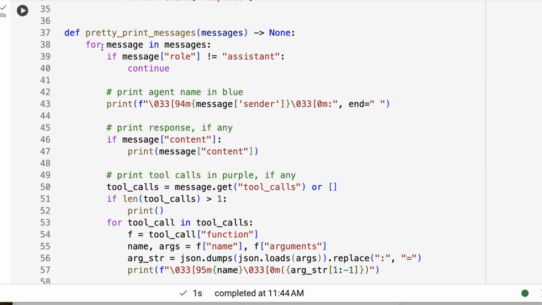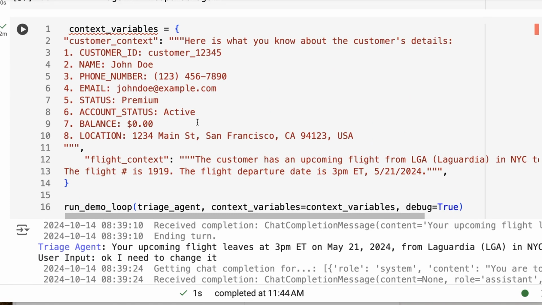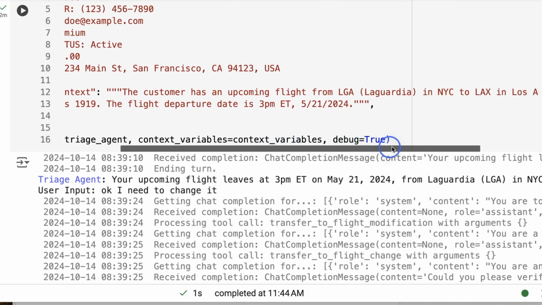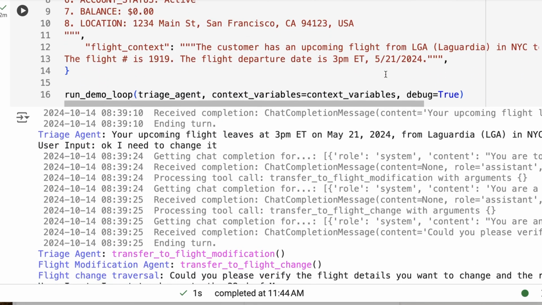We've got the same helper functions for just printing out what's going on. One of the big differences this time, though, is that we're now injecting context variables. So you can imagine a customer's logged in already, and at this point they want to look at the customer ID, get their variables and stuff like that. That's all stored in their account information, so we can inject that anywhere. We've also got things like their upcoming flights, flight number, flight time.